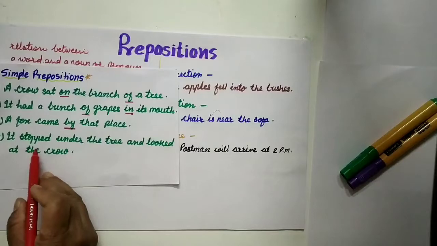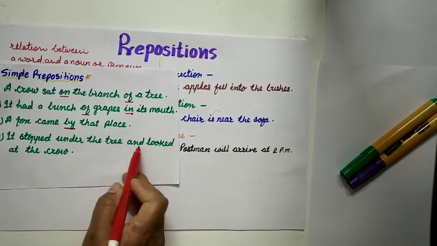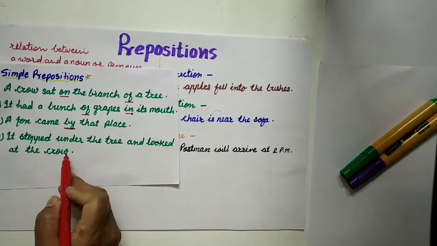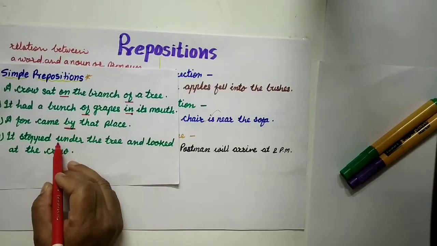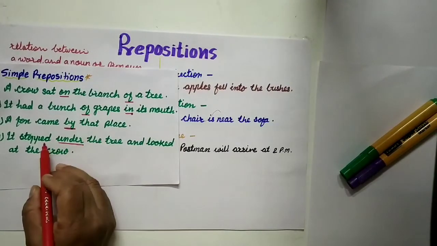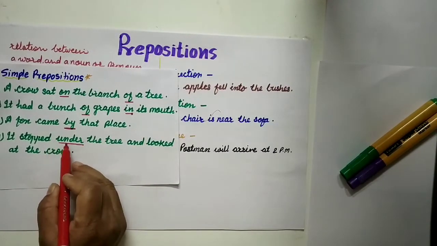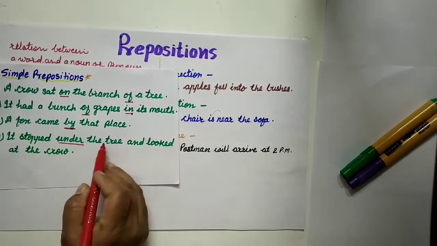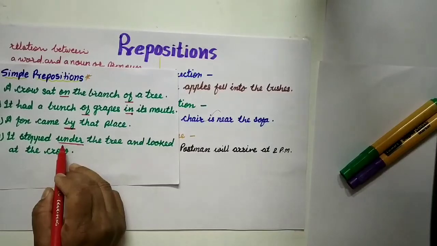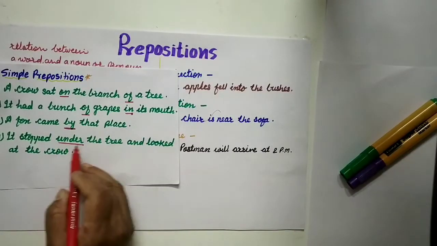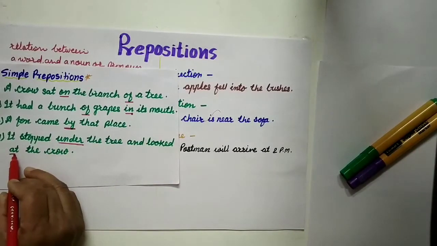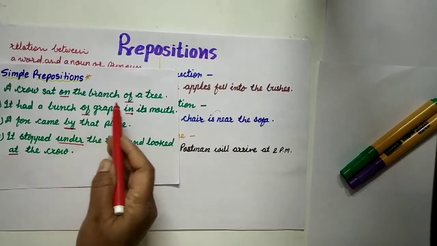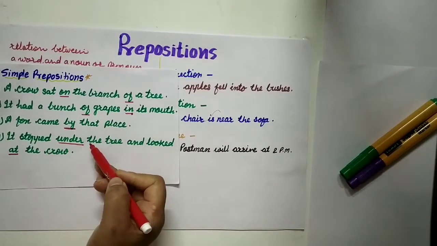Next, it stopped under the tree and looked at the crow. Now here, stopped where? It stopped under the tree. The relation between it and the tree is given. This under is the preposition. Also, looked at, it shows the relation. At is the preposition. So students, these are the simple prepositions.